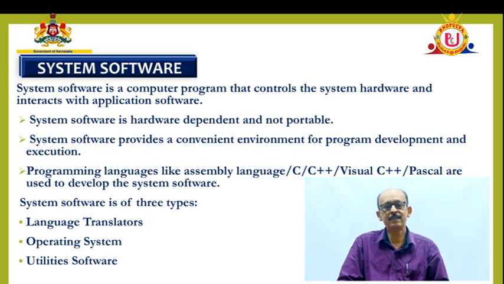Why do we need to have language translators? I told you already, computer understands only high or low. We understand that 1 or 0. High means 1, 0, low. It understands that language. The instruction which is given by us will be in the form of human readable language. That has to be translated into computer understandable language for the sake of execution, for the sake of solving the problem.